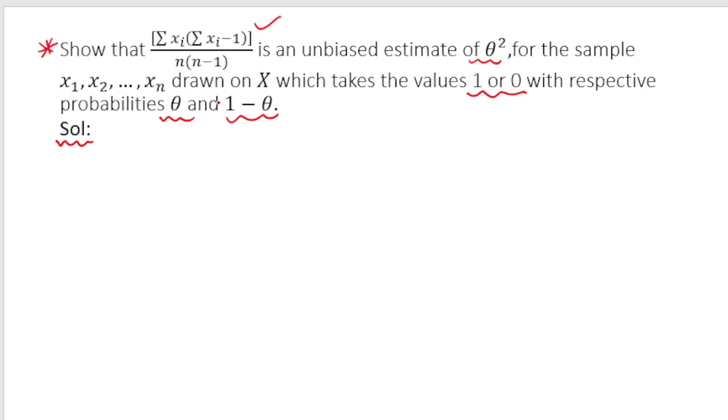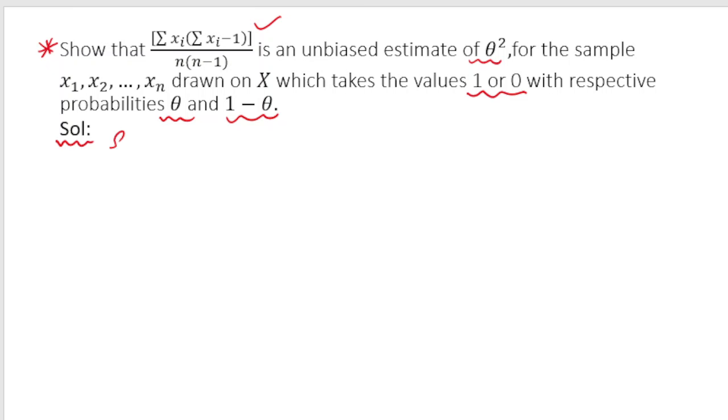Now this is important. I don't know how many of you remember, but I have talked about this kind of distribution in Bernoulli population. So if x is taking the value either 1 or 0, and its probability is theta or 1 minus theta, it means that this is being taken from a Bernoulli population. There is a very important characteristic which I am going to write.